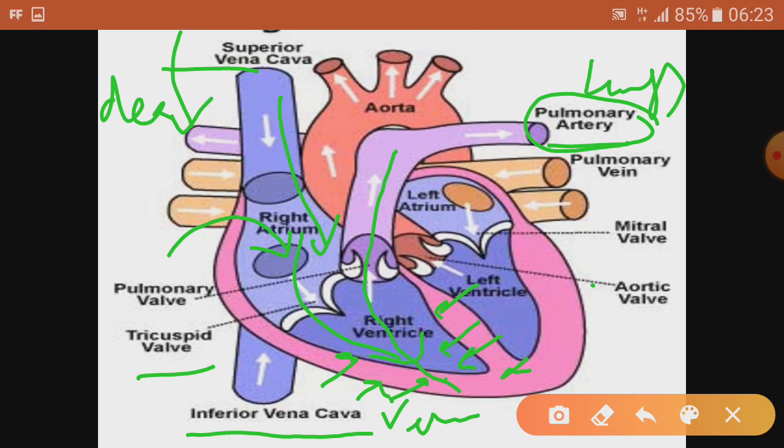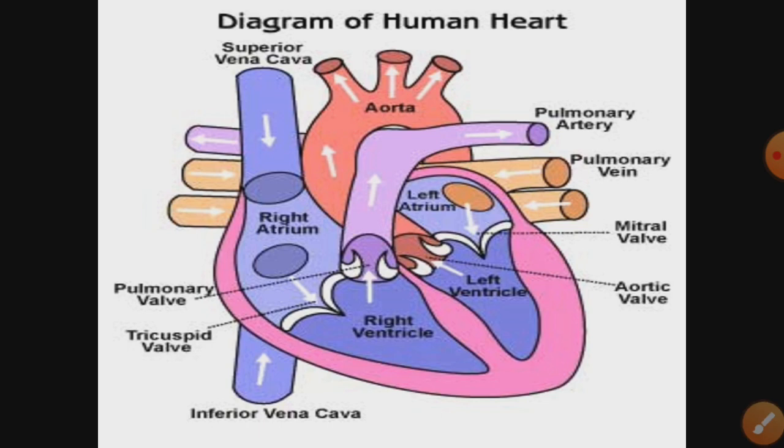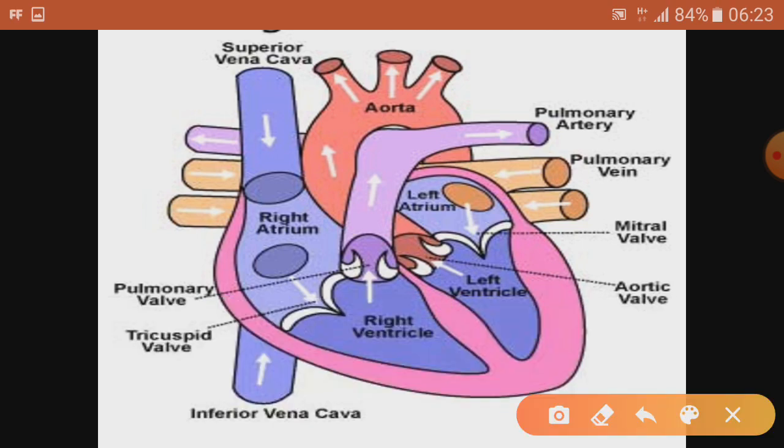And what happens in the lungs? Oxygenation, exchange. Now the oxygenated blood comes to the heart again with the help of the pulmonary vein, because it is coming from the lungs, that's why the word pulmonary is there, and it is a vein because it is coming from outside to the heart. Okay, then it comes to the left atrium, then to the left ventricle, and finally it goes to the body part. Basically it goes to the body part from the left ventricle, with the help of the largest artery called the aorta. Then the aorta gets further divided and it goes to the body part.